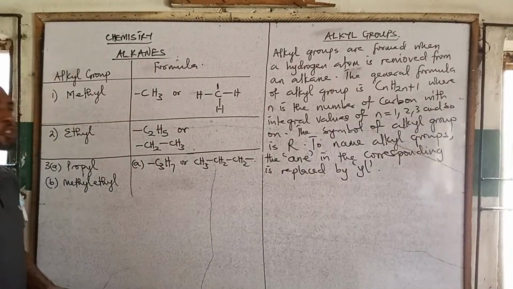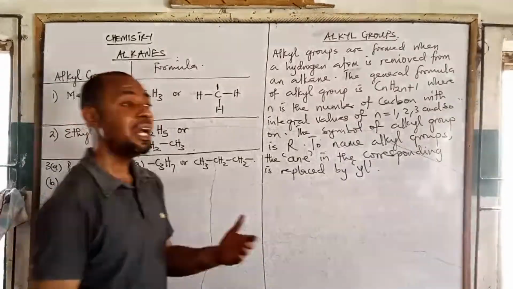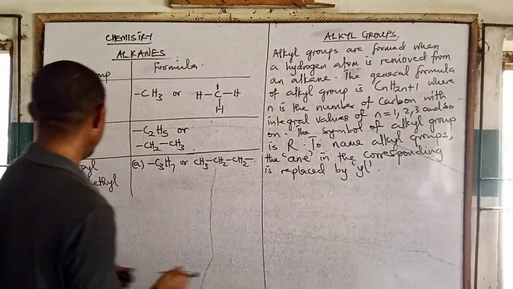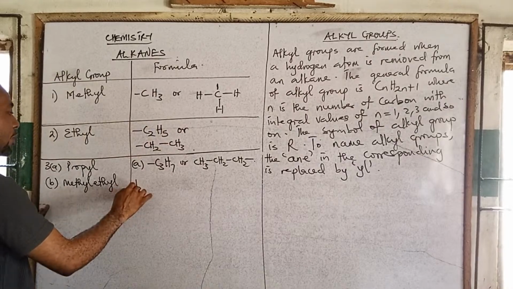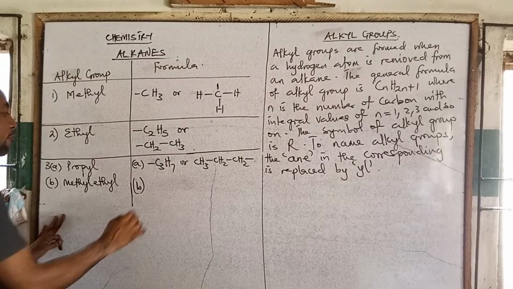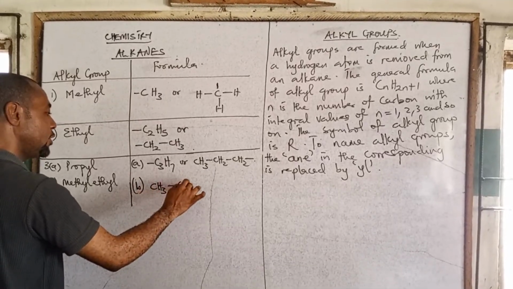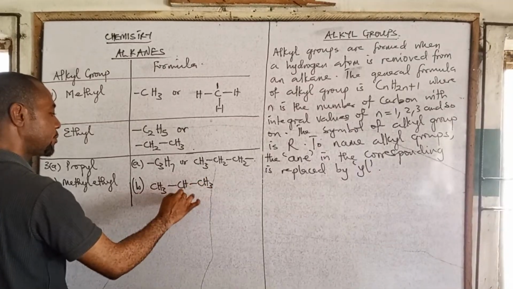But we have isopropyl that we call methyl ethyl. That's the B here. The structure of methyl ethyl is CH3 to CH to CH3.